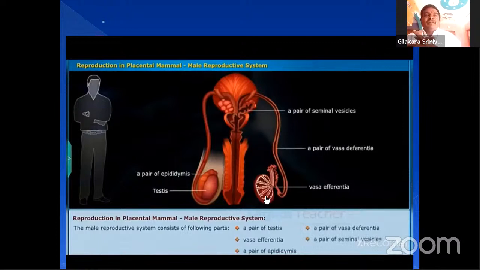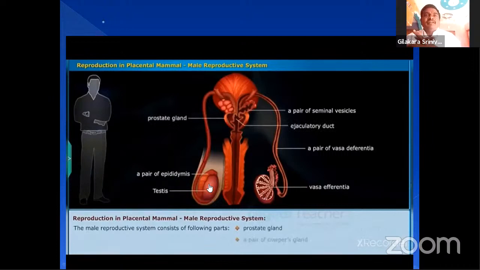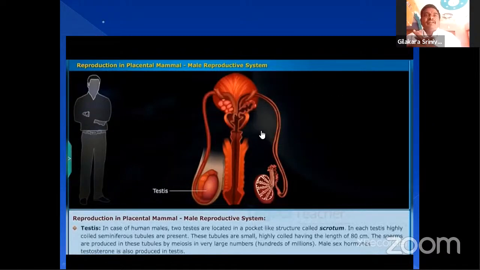As you can see, this is the testis. One pair of testis is present in the body. And this is the epididymis, formed by the elongation of vasa efferentia, and a pair of vas deferens here. You can see the vas deferens, and the seminal vesicles, one pair of seminal vesicles are present here. And the testes are located in the scrotum. If we observe the internal structure of the testis, you can observe the seminiferous tubules here.